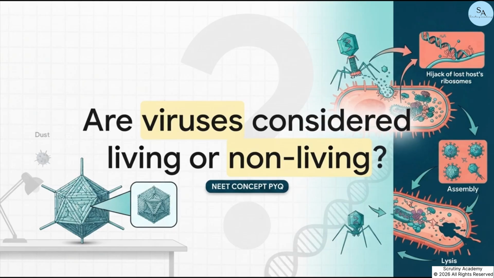You've made it to the end of our high-yield blueprint, but before you close your notes, I want to leave you with a fundamental paradox of biology. As early scientists proved, viruses can be crystallized and sit perfectly inert on a desk, completely lifeless. Yet the second they breach a host cell, they hijack the machinery, replicate relentlessly, and kill. So based on everything we've decoded in this explainer today, I have to ask you, would you classify viruses as living or non-living? Think about that until your next revision session. Stay focused and keep learning.